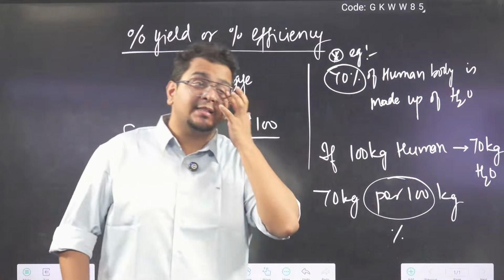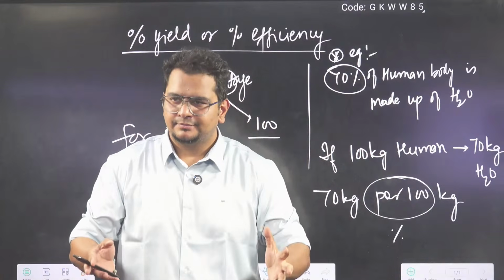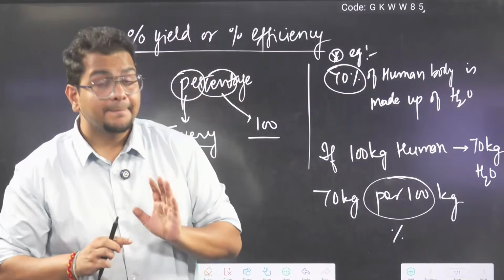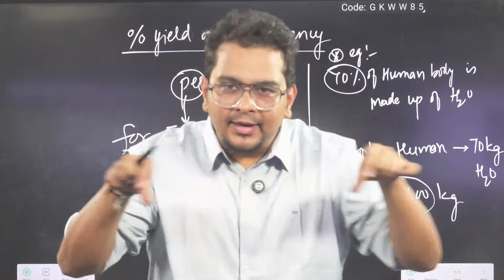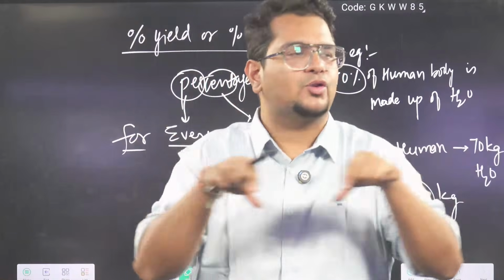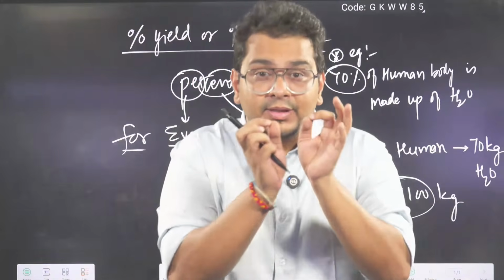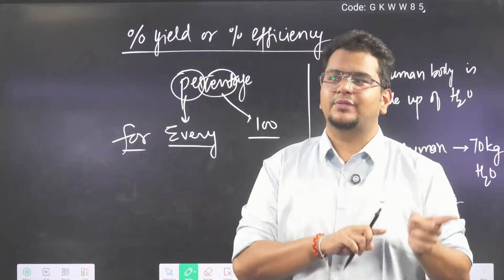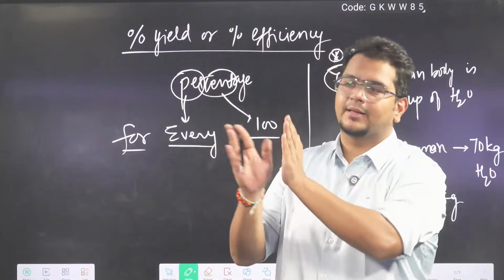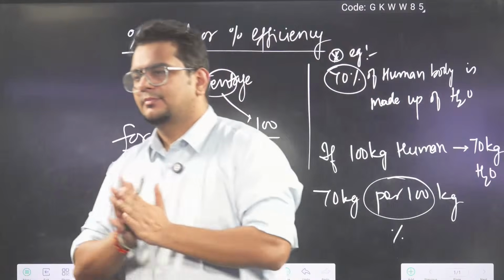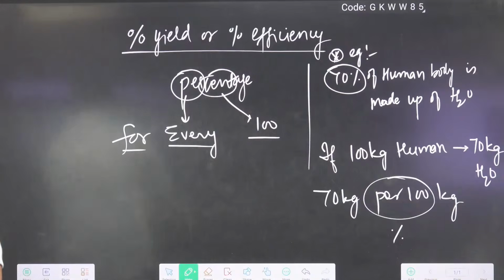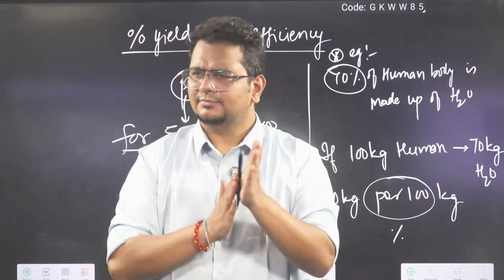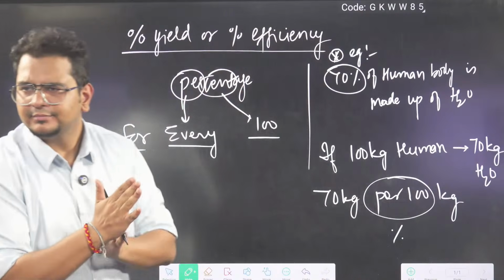For example, someone says in medical college, 60% are girls. It means if 100 students are in the MBBS college, 60 will be girls. If 100 are there, 60 will be girls. That is the meaning of 60% are girls. Shall we carry on?